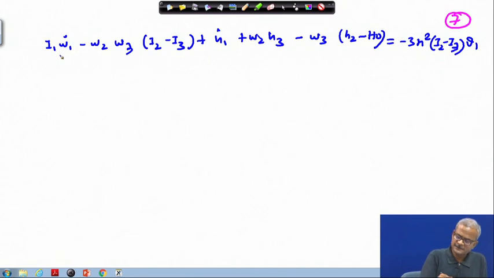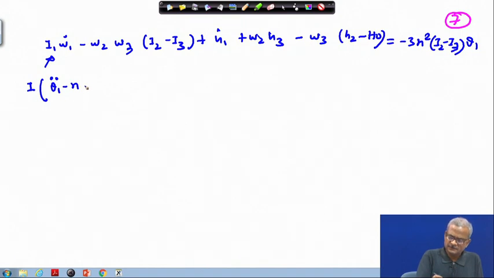Okay. Left hand side we have to rewrite because we have not linearized it. So, omega 1 is theta 1 dot, so that becomes theta 1 double dot, and then minus n times theta 3. n is a constant, so we will not differentiate this.